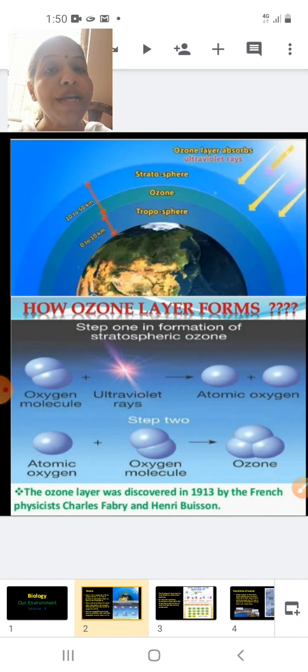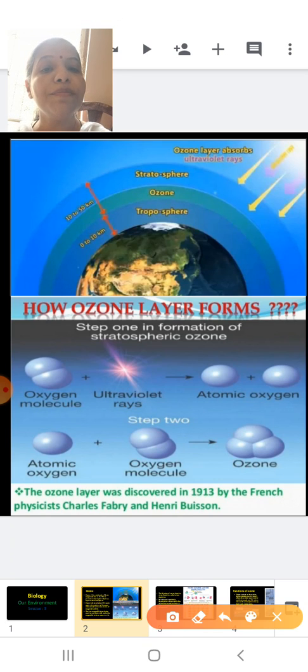Now, it should not reach the earth's surface. So, we need to protect our earth from the ultraviolet radiation, or else it will cause harm to all the living organisms on the earth. Now, who is the one who prevents the entry of ultraviolet radiation onto the earth's surface? Now, that is the ozone layer, and here we are studying the ozone layer.